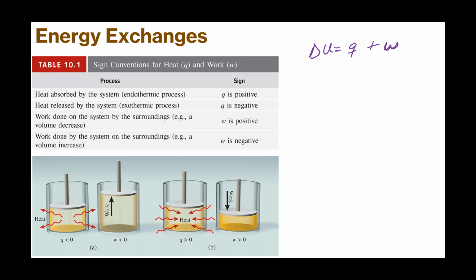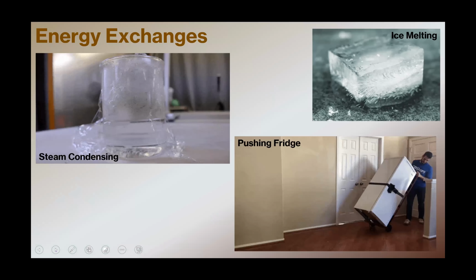But we just have to watch out for whether the heat or the work is going into or out of the system, because heat or work could be positive or negative. And just remember that positive is into the system and negative is out of the system. So that's what we're dealing with here. We're looking at whether the heat or work is going into or out of the system, so we have to think about what's going on as we do that. Let's look at some examples here.